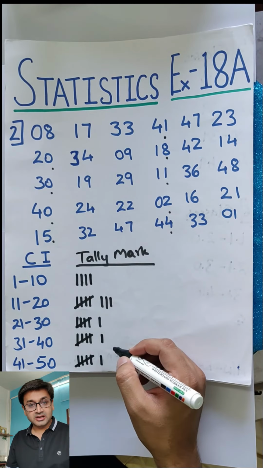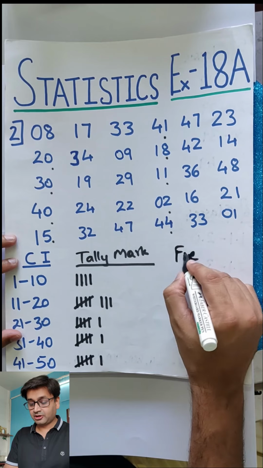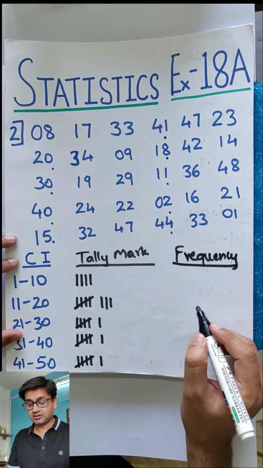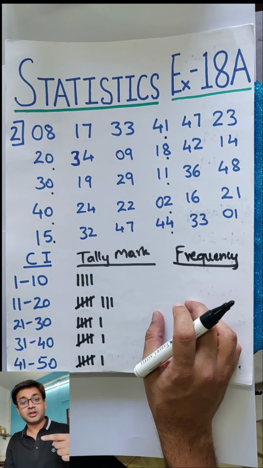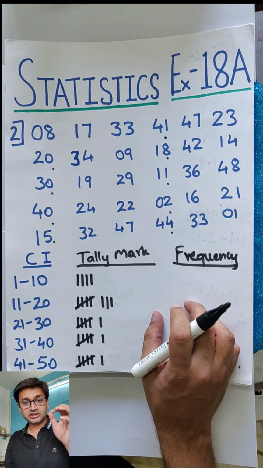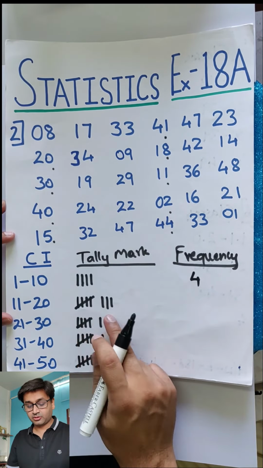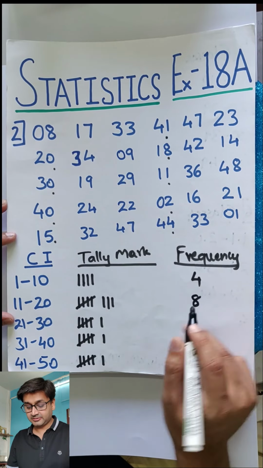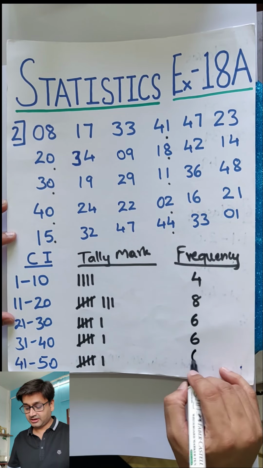Once your tally mark is done, the major part of the sum is over. Now you are going to write the frequency. Frequency means how frequently the number has occurred, or what is the frequency between 1 and 10. So between 1 and 10, how frequently the numbers have occurred, that is what we call frequency. In this case I can see frequency 4, 5 because it is a bunch of 5, easy to calculate, plus 3, 8. 5 and 1, 6. 5 and 1 again, 6.